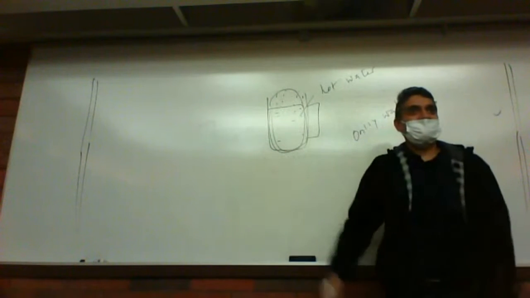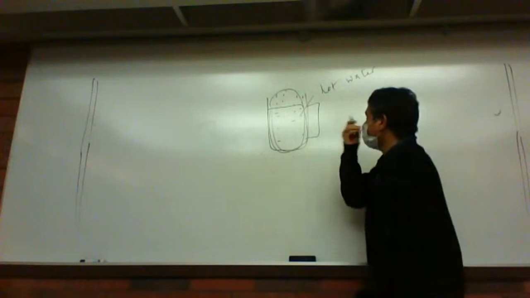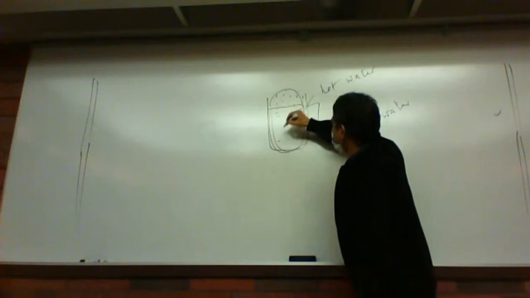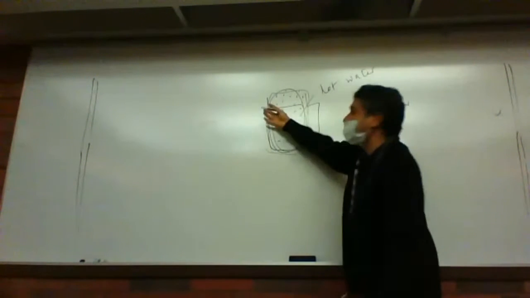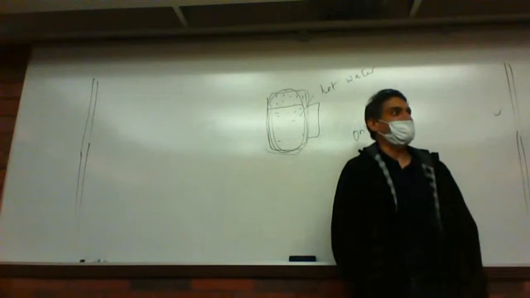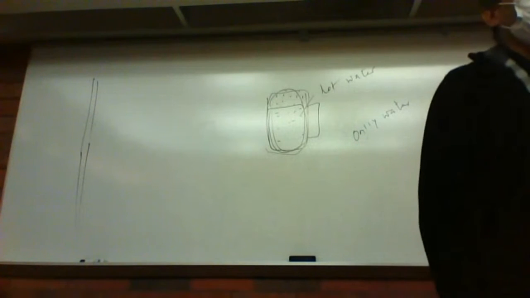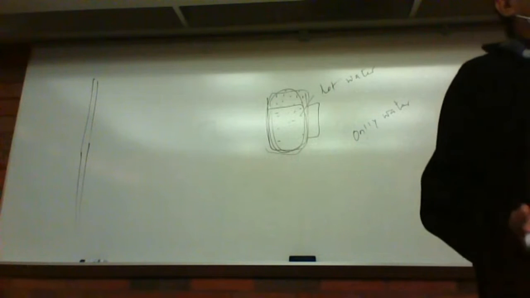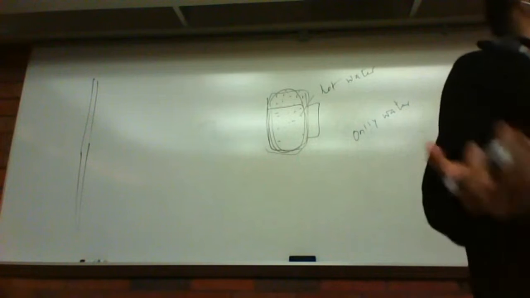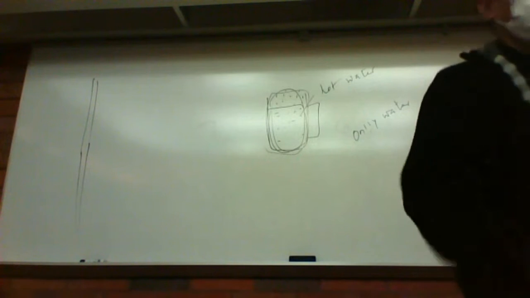And if you want to study this vapor, this water, and this cup together, then this becomes your system. So what you really want to study is the system. You define it yourself: I want to study this one, so this is my system.